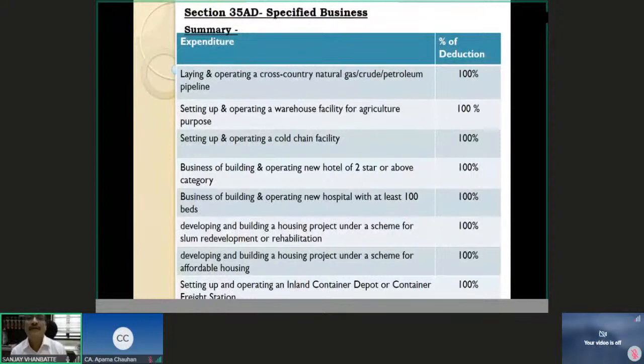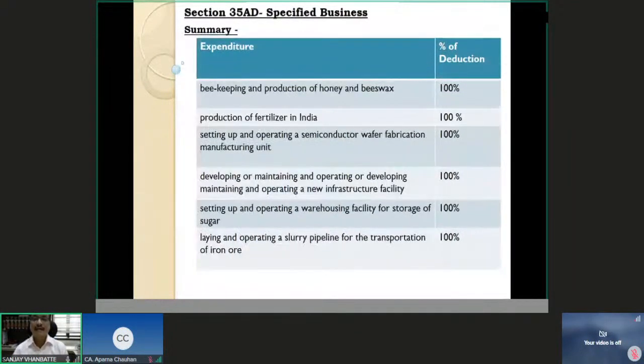You can see now laying and operating a cross-country natural gas, crude or petroleum pipeline, setting up a warehouse facility for agriculture, cold chain facility, 2-star hotel, then hospital with at least 100 beds, then slum redevelopment or rehabilitation under the approved scheme, then affordable housing scheme which is approved, then setting up and operating an inland container depot or container freight station.